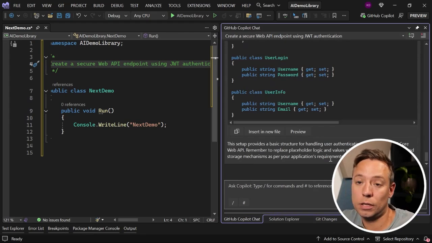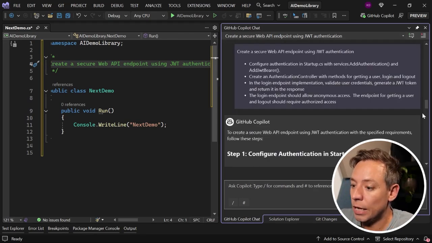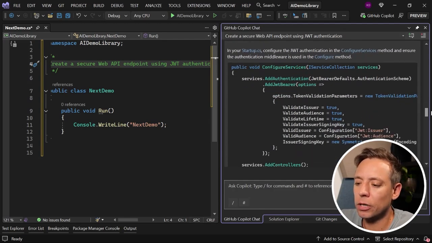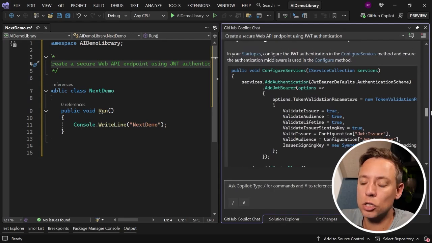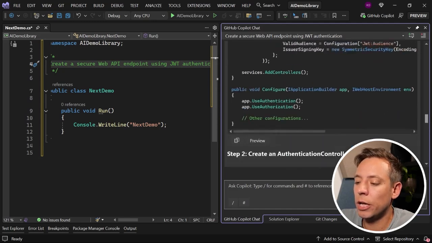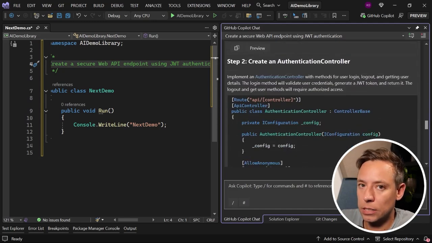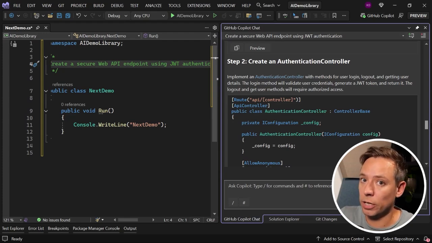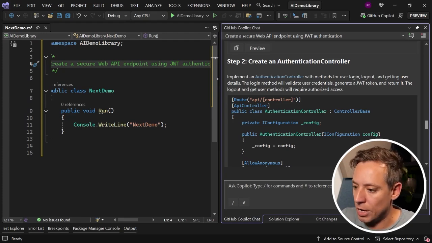All right, let's have a look at what it generated. It configures authentication in startup.cs just as I asked. It does a little bit more in regards to JWT bearer authentication, but nevertheless, this is a good start. It created the authentication controller as I asked, and it was able to do that because I was specific in what I asked, because I correctly set the stage.